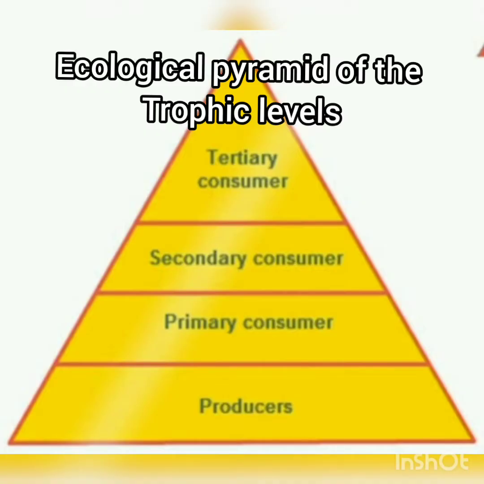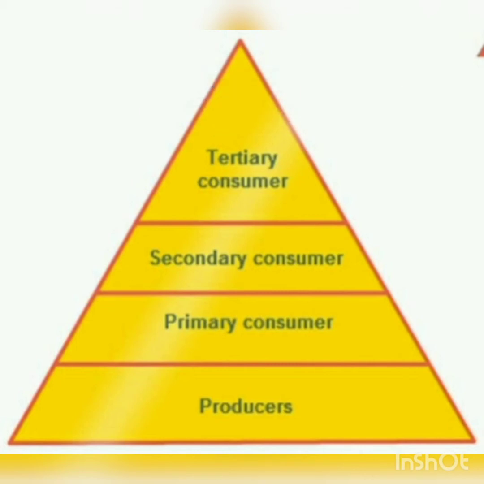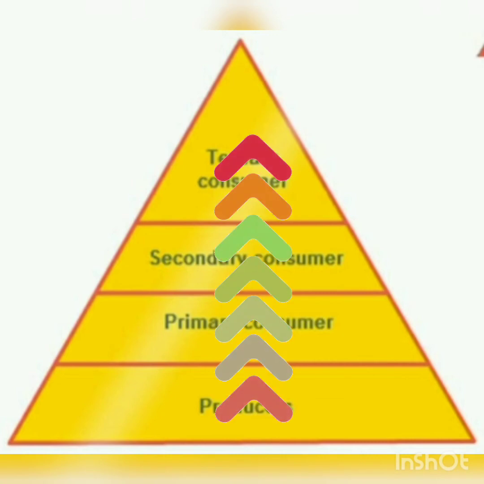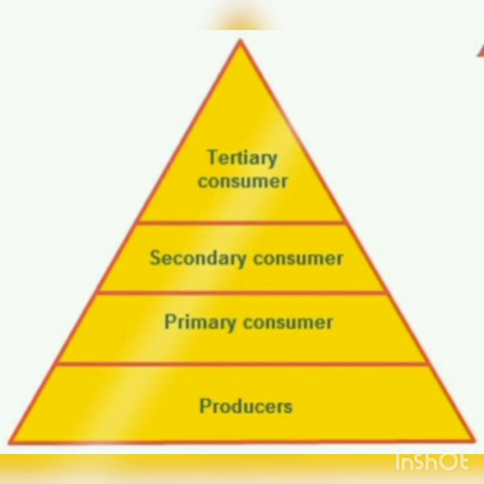So we can draw an ecological pyramid using the different biotic components of the ecosystem. The producers will form the base of the pyramid, then the primary consumers, secondary consumers, and the apex is formed by the tertiary consumers. We do not include the decomposers in the ecological pyramid because they are found in all the levels, because decomposers feed on both dead and decaying plants and animals. So we do not include the decomposers in the ecological pyramid of the trophic levels.